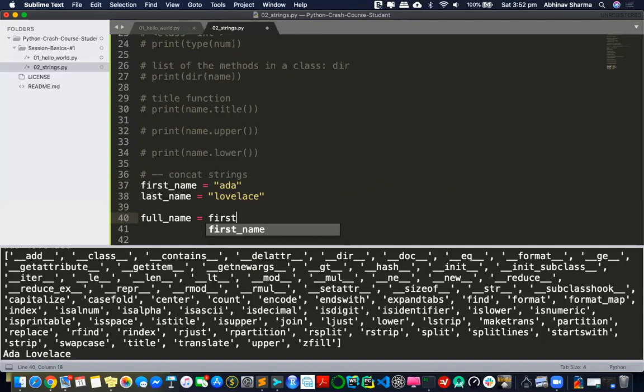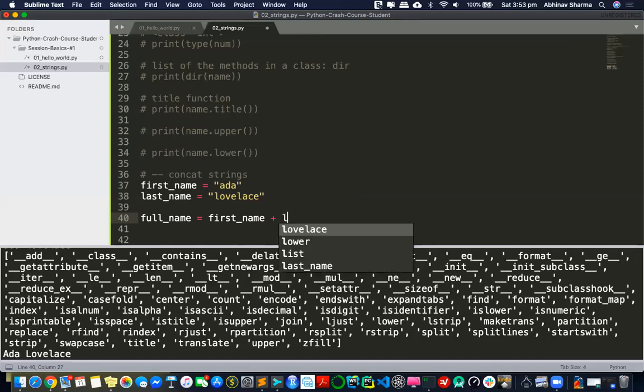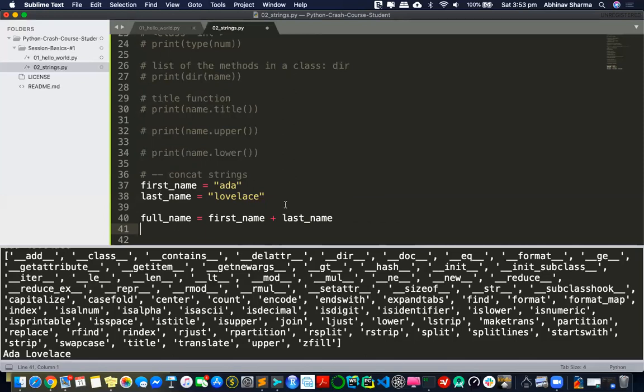So I'll write first name, and it's very easy. I want to concat them, right? It's just a plus operation, plus last name, and that's it. What Python does is it takes the first name, it takes the last name, and adds them. Here the add operation is not summation, I'm not adding anything numerically. Python knows this because each of these is a string object, and Python knows that you are trying to add two strings. Obviously, I can't sum them via numerical operation, so that means you want a concatenation. That's how Python knows that this plus operation is going to concat.